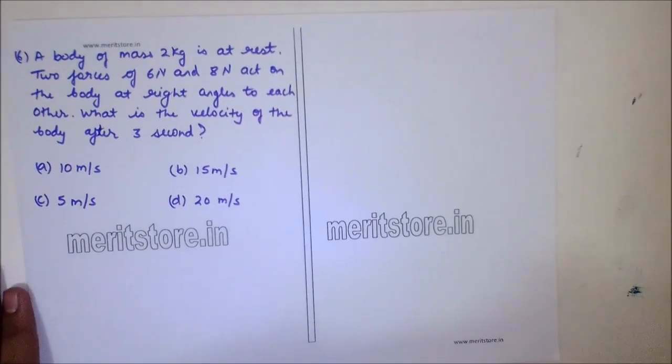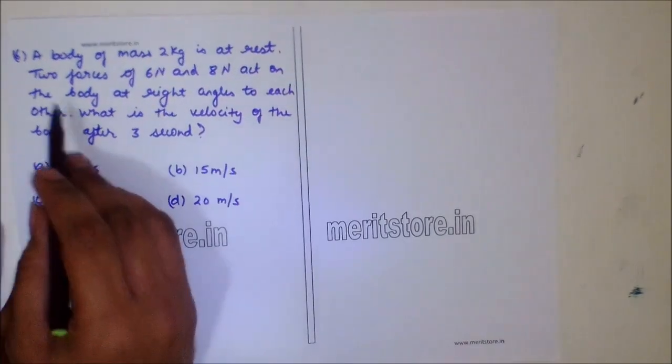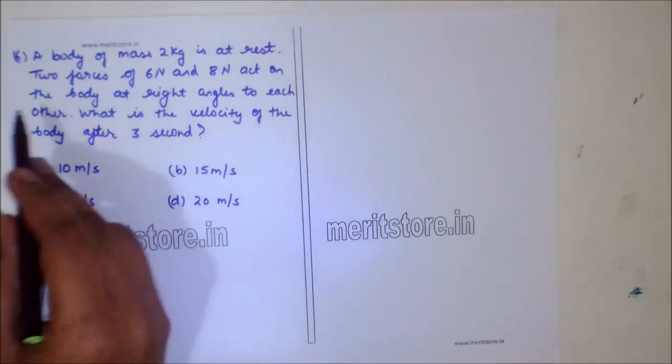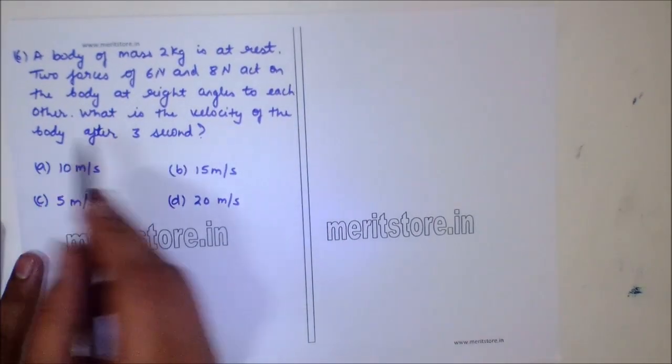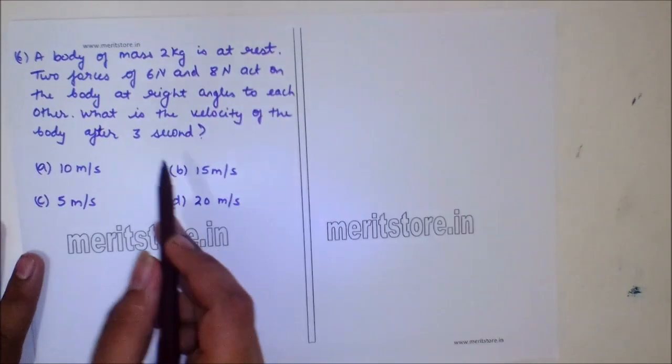Question number 6. A body of mass 2 kg is at rest. Two forces, 6 Newton and 8 Newton, act on the body at right angles to each other. What is the velocity of the body after 3 seconds?